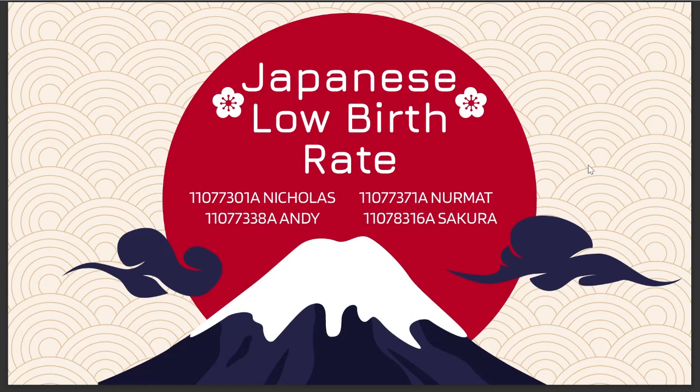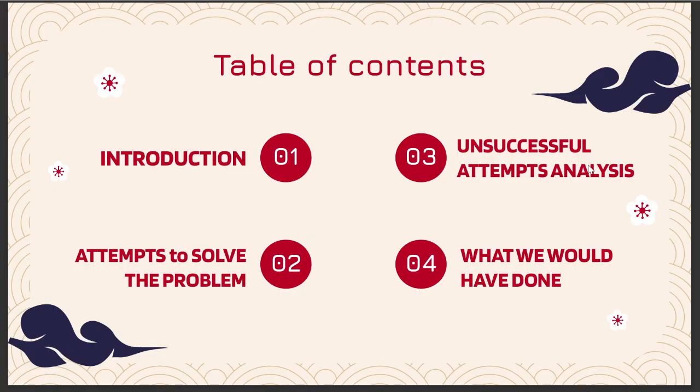Today we're going to present the low birth rate problem in Japan. This is our team: Nicholas, Numat, Andy, and me, Sakura. This is our table of contents, starting from introduction, followed by attempt to solve the problem, unsuccessful attempt analysis, and what we would have done.